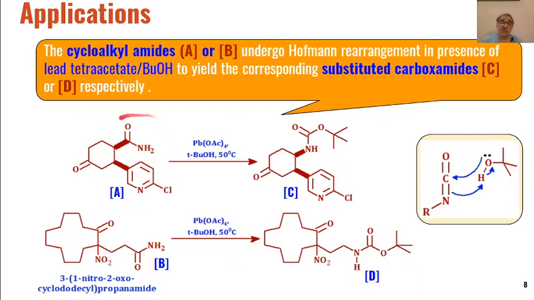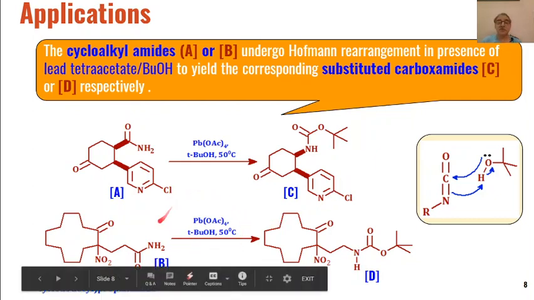All these amides are carboxamides. So when these amides are reacted with lead acetate, this will lose acetate ion from here and hydrogen from here will be removed, and this will form a lead-nitrogen bond, and then rearrangement to form the isocyanate, and that isocyanate will react with tertiary-butanol to give us these types of substituted carbamates as the product.